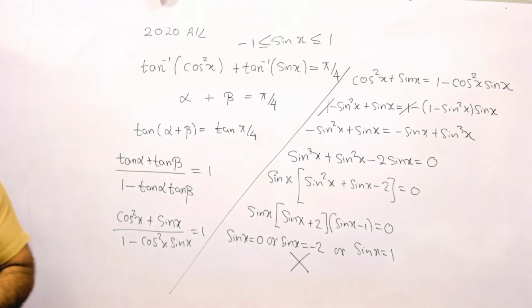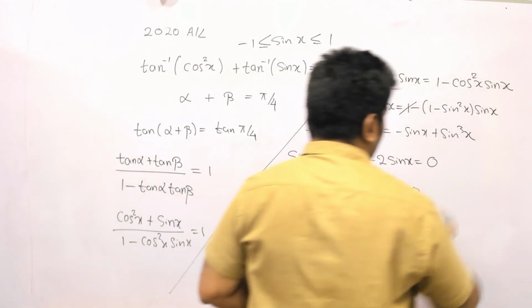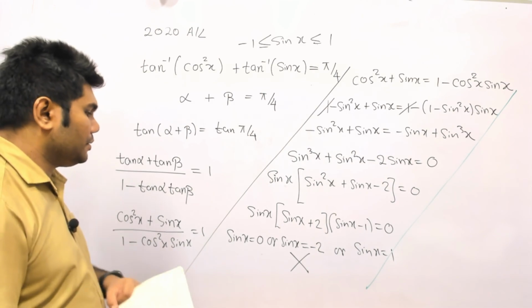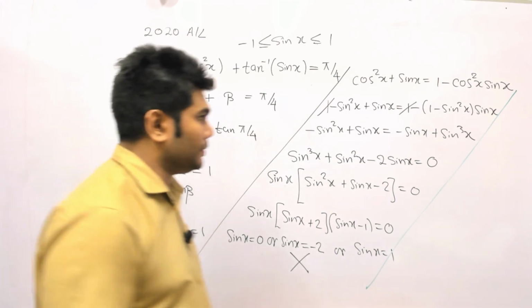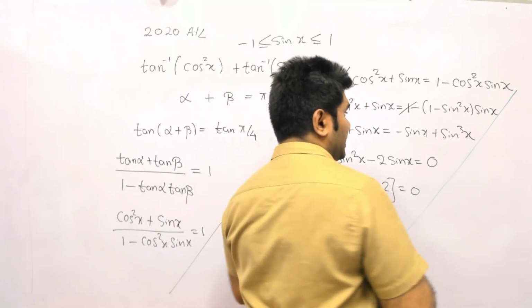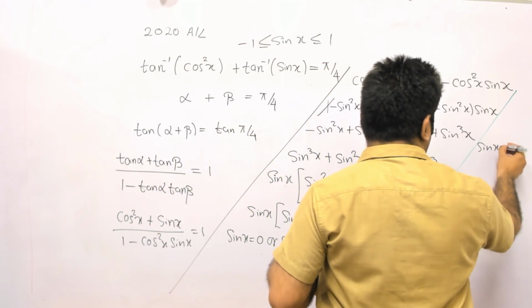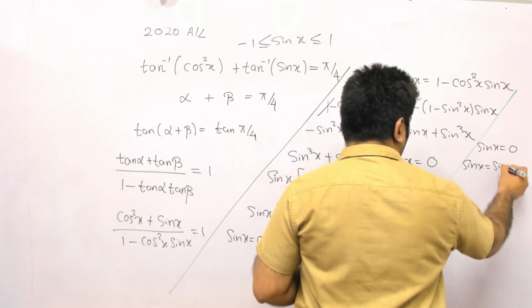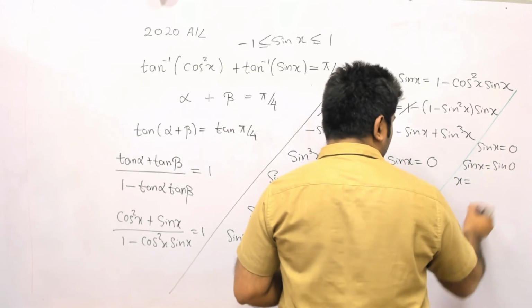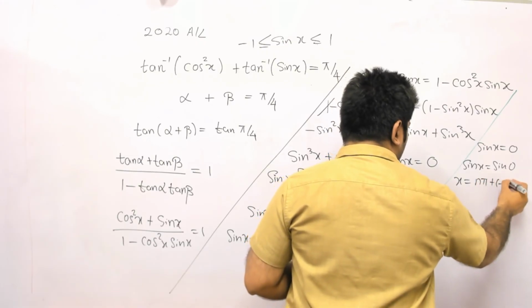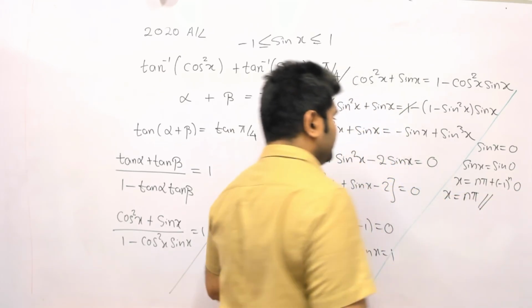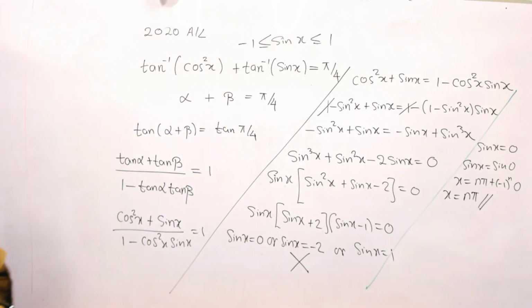Now, next, we are going to solve them from here. So what we have next is we need to look for a solution for sine x equal to 0. So sine x equals sine 0. So then x is equal to n pi plus minus 1 to the power of n times 0. So that means x equals n pi is a correct solution.